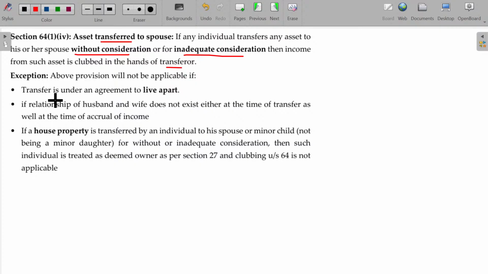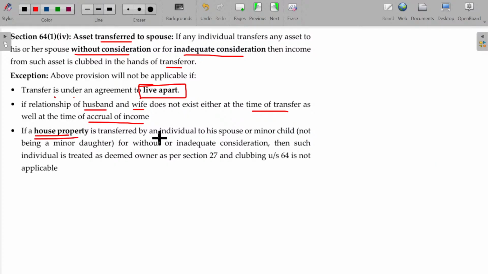Exceptions. What is the exception? Transfer is made under an agreement to live apart, divorce case. If the relationship of husband and wife does not exist either at the time of transfer as well as accrual of income. While transferring the assets, there is no relationship between these two, husband and wife, and thereafter they got married. After that, income generated in the hands of the spouse, of course, is not required to be clubbed. Is that okay?